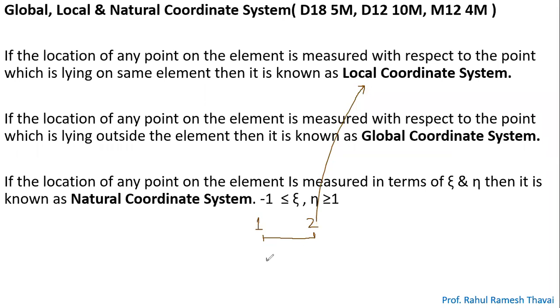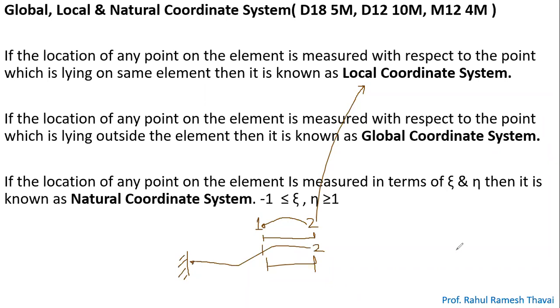Now let me take one more example. Consider the same problem. This is node 1, this is node 2. Now I'm asking what is the location of node 2 with respect to some point lying outside the element. Here we calculated the location of node 2 with respect to node 1; now I am asking the location of node 2 with respect to this fixed support, which lies outside the element.